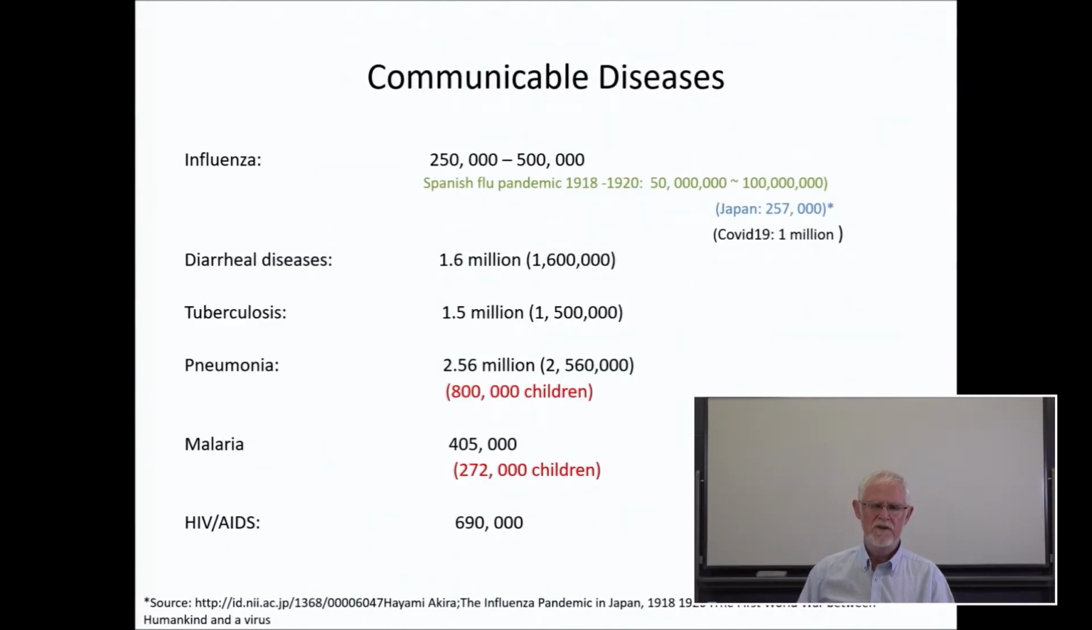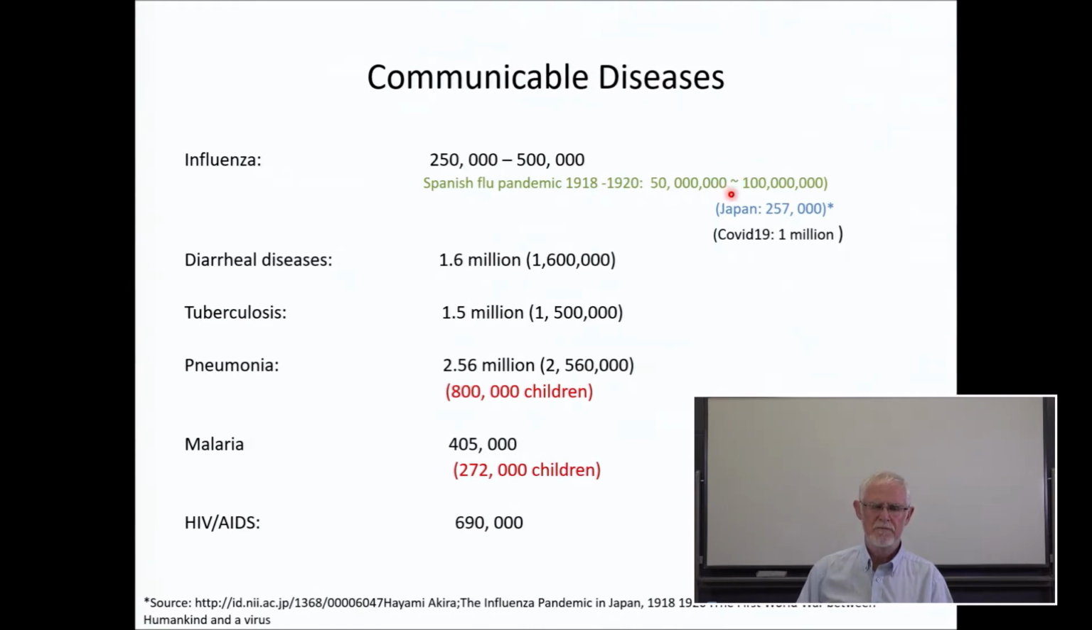We can see the numbers of deaths caused by communicable diseases. Influenza, still a dangerous disease, 250,000 people, 500,000 people every year. So that's a very high number. However, when we think about the Spanish flu 100 years ago, 50 million to 100 million, huge, huge number. In Japan, in the Spanish flu, 257,000 people died in Japan in 1918 to 1920.